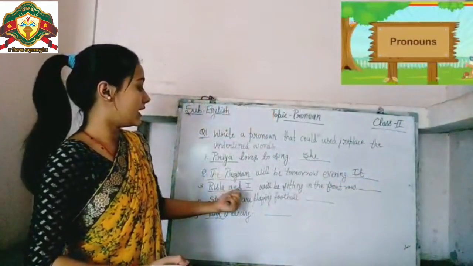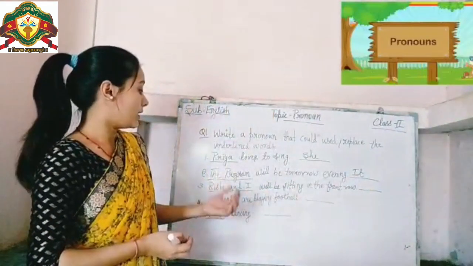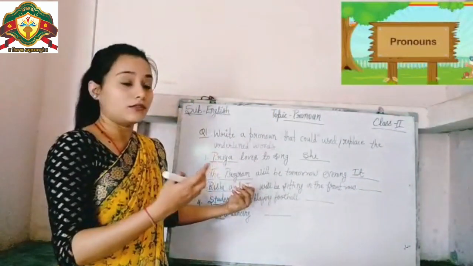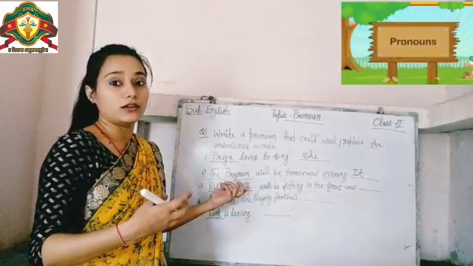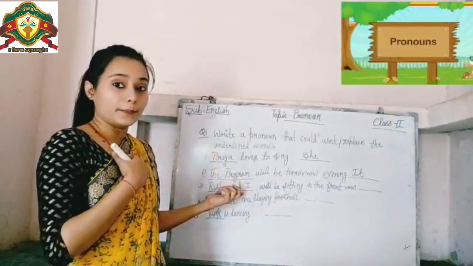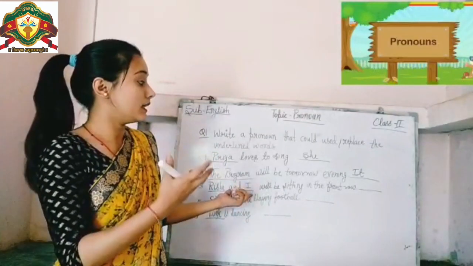Next is Rishi and I will be sitting in the front row. Here the underlined words are Rishi and I, means मैं और Rishi. When we combine these two words together, we get हम. Rishi and I मतलब हम will be sitting in the front row.